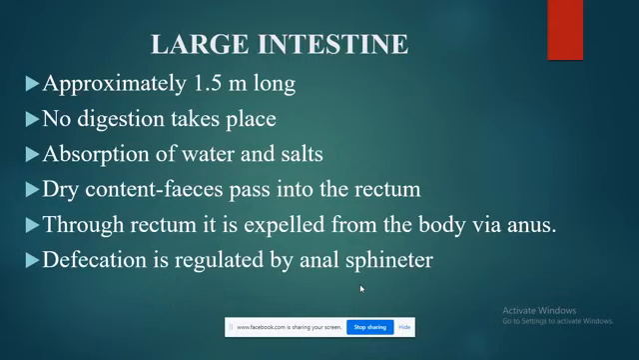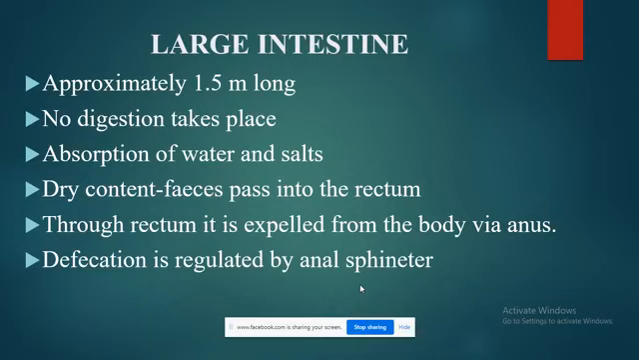Moving ahead, we have the large intestine. When we talk about the large intestine, it is an approximately 1.5 meter long tube that does not carry out any digestive function, as the digestion is already completed in the small intestine. The wall of the large intestine absorbs water and the necessary salt from the undigested food.